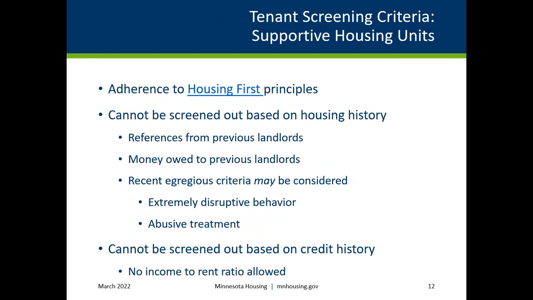Credit history and income to rent ratio. Applicants for supportive housing units cannot be screened out based on credit history, and no income to rent ratio can be required, although the household income can be reviewed to assess ability to afford rent.